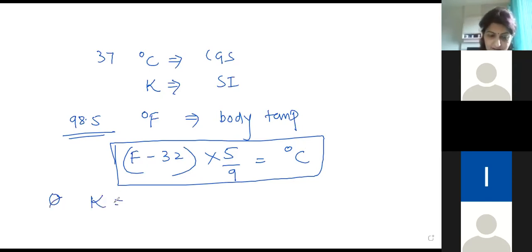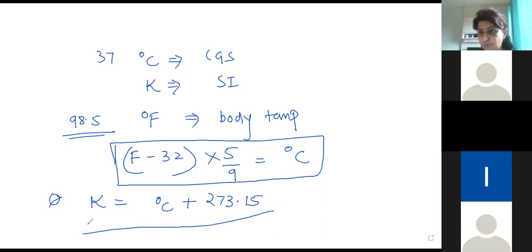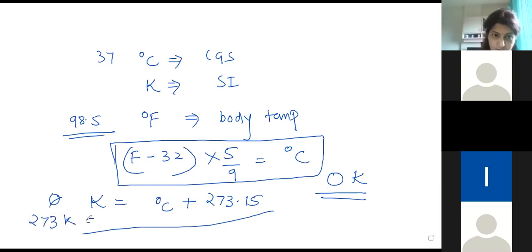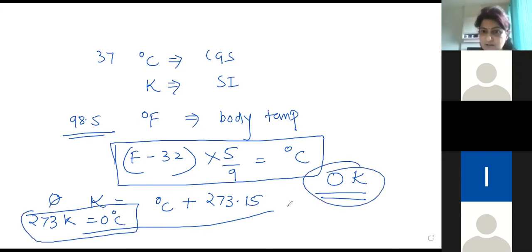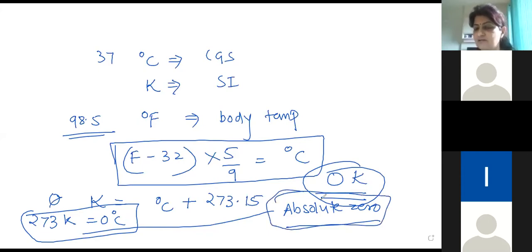Kelvin is equal to Celsius plus 273.15. So practically, 273 Kelvin is equal to 0 degree Celsius, and 0 Kelvin is called absolute zero. It is called absolute zero because practically no gases will exist. The mass will be zero because they will not remain in the gaseous state. So this is called absolute zero.